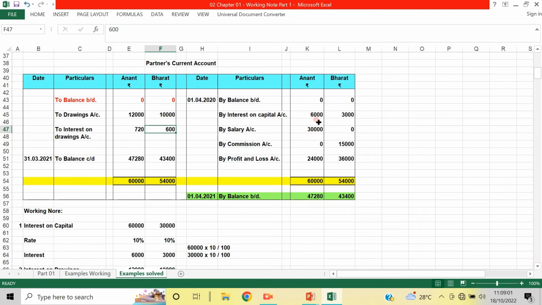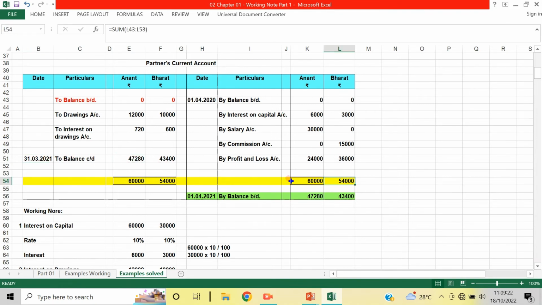The total of the credit balance is 60,000 and the total of the other side is 12,720, so the credit balance is more. The difference is carried forward at the end of the year, 31st March 2021: 47,280.